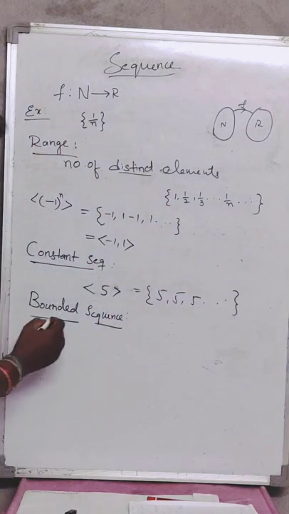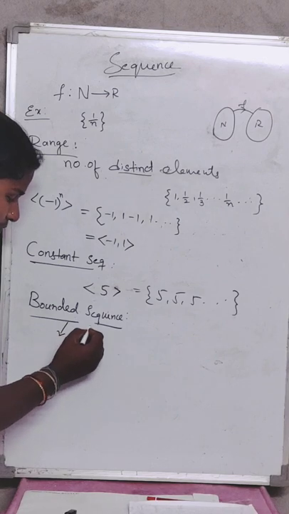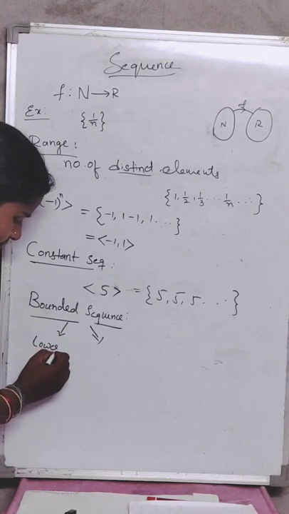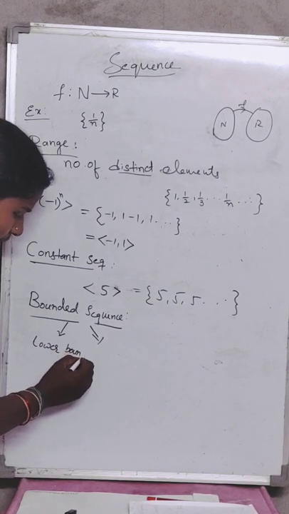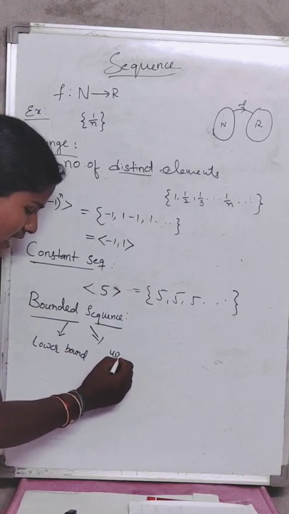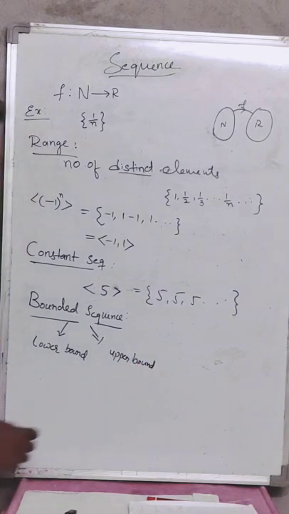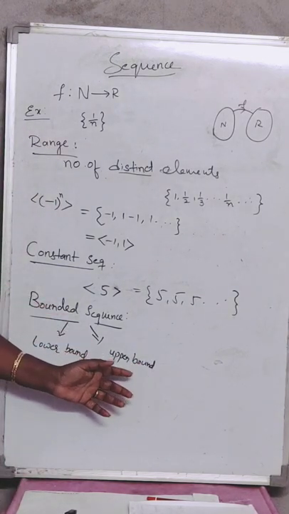For this we know two terms: one is the lower bound and the other is the upper bound.